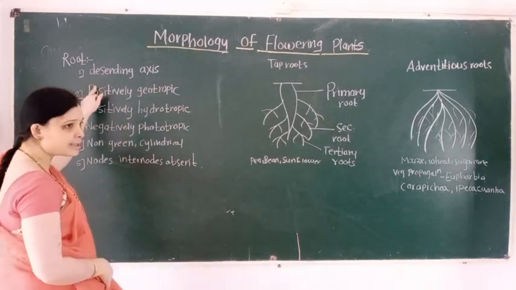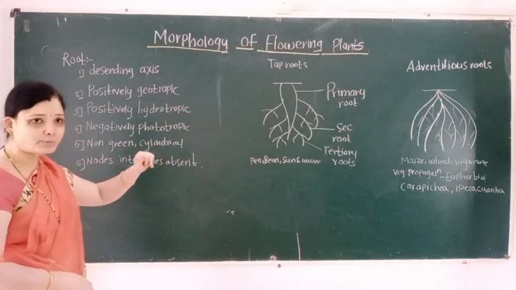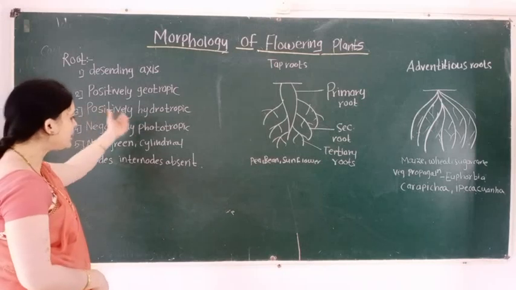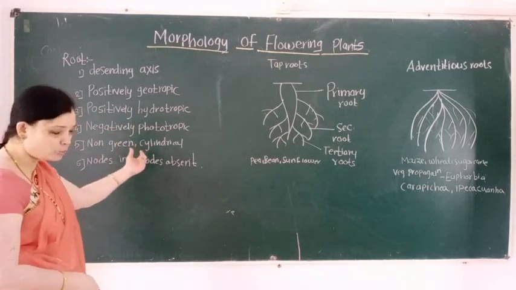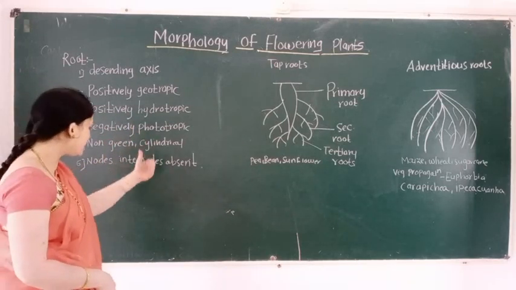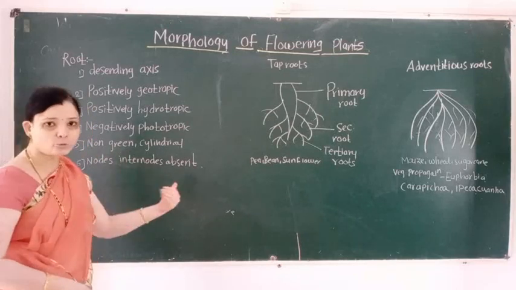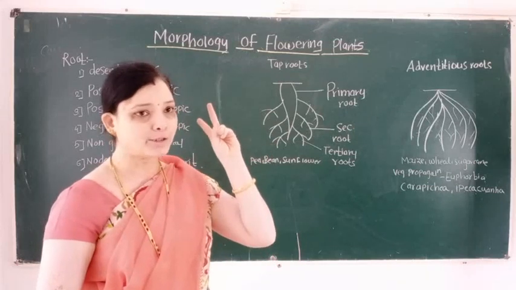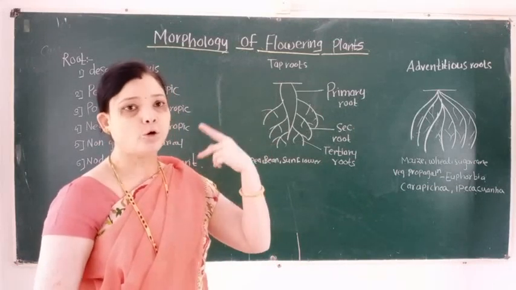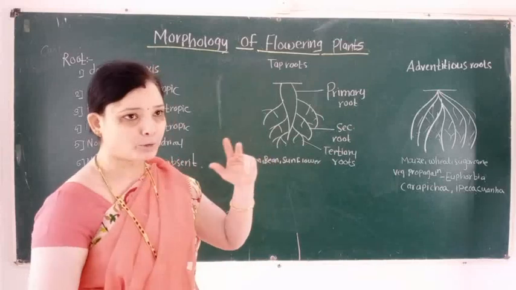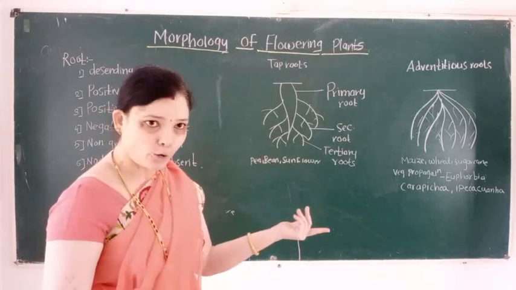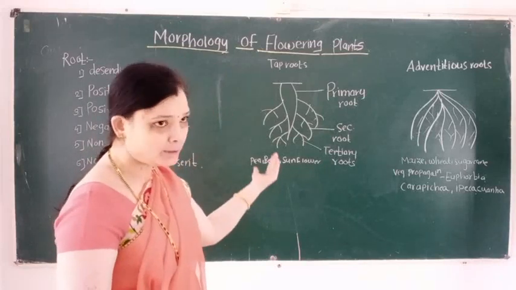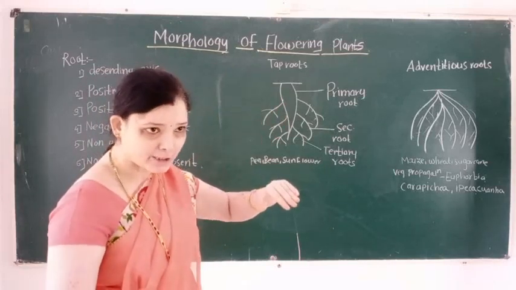Characteristics: it is a descending axis of the plant body. They are positively geotropic, positively hydrotropic, negatively phototropic, non-green in color, cylindrical, and nodes and internodes are absent. Functions: fixation, and second function is absorption of water and minerals from the soil. How many types of root? There are two types. First type is taproot and second type is adventitious roots.